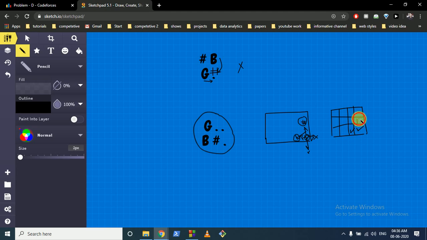This is a hash, so this cannot be visited. Now let's assume this can be visited, this can be visited, and this is a hash, so this cannot be visited. So as you can see, we will mark all the points which can be visited using BFS. If we start from this, we can go to all these points.